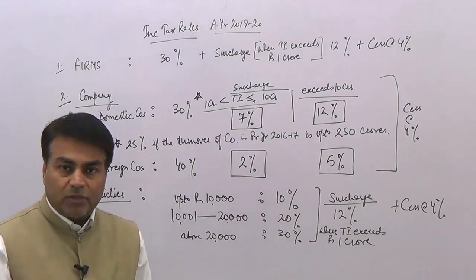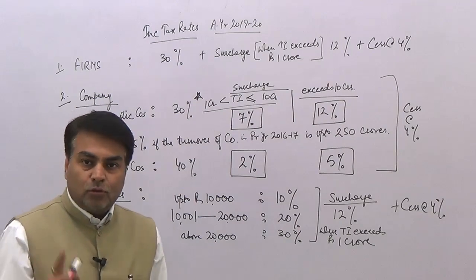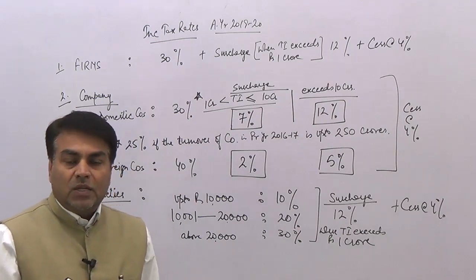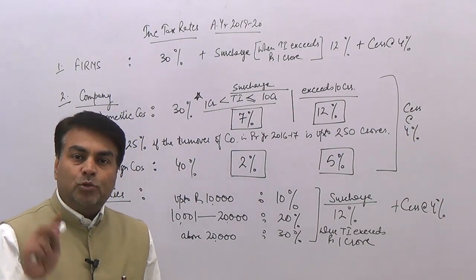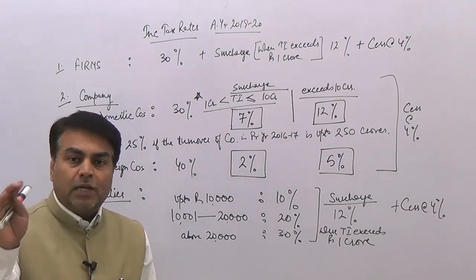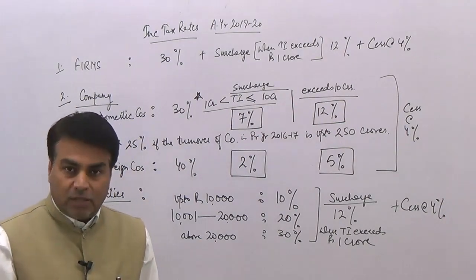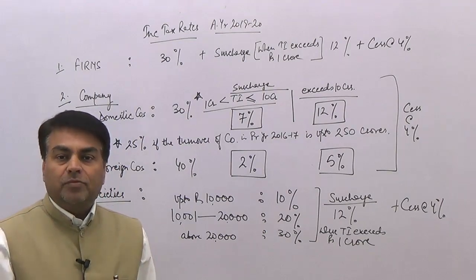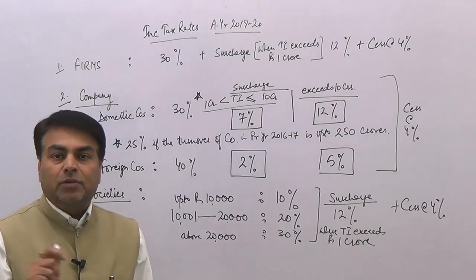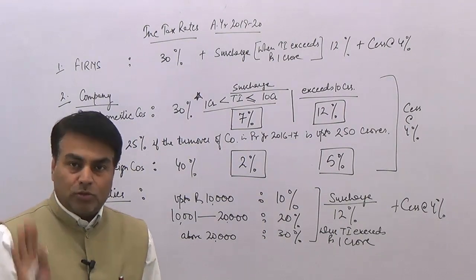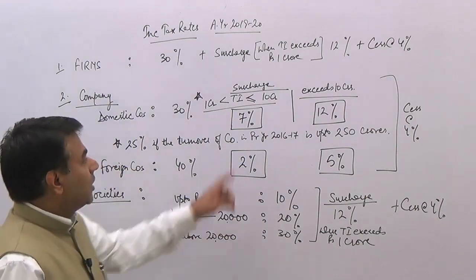Tax rate 30%. Surcharge is also applicable, and it is applicable in two different slabs. The first slab is that if the income of the domestic company exceeds 1 crore but is up to 10 crores, then the surcharge rate is 7%.